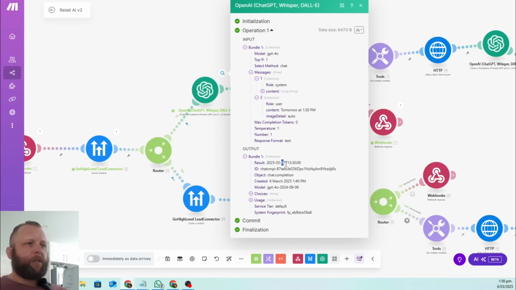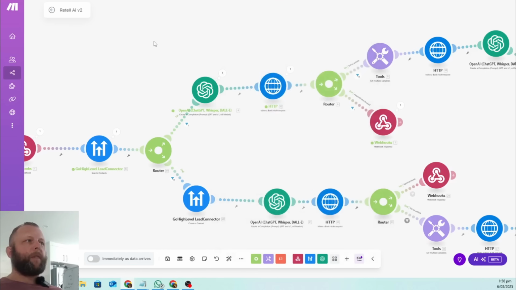Today's the 6th where I'm doing it, so tomorrow will be the 7th of the 3rd. And the time is going to be 1:30 p.m. And that's how it's formatted it. So this is the result we're looking for. Now we're going to take this result and try to book it into HighLevel.